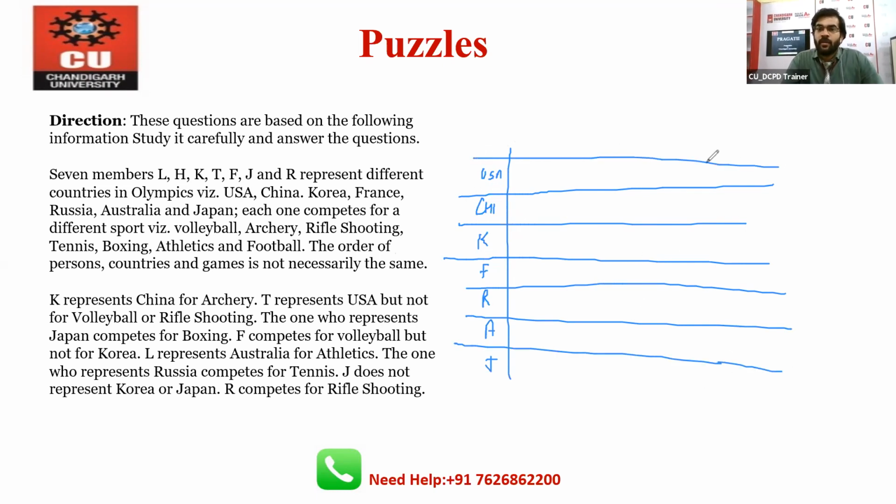Okay. Now let's move toward the next data. The next data we have, they play different sports, right?